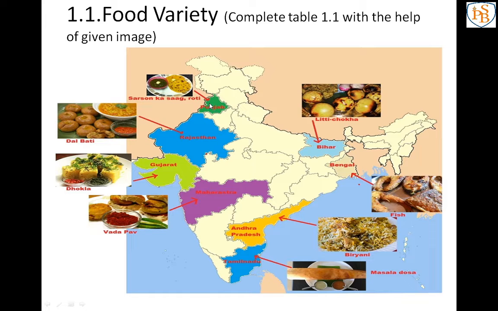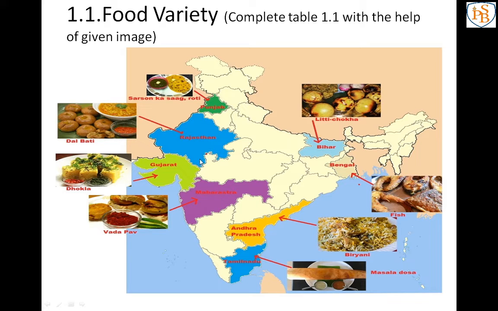So just see the map. Here is Punjab. Already I have mentioned here Punjab, Rajasthan, Gujarat, Maharashtra where we are living, Tamil Nadu, Andhra Pradesh, Bengal and Bihar. These are some main important states, so because of that I am giving these states. Already I have mentioned the pictures and the names of the food, that is in Punjab sarso ka saag, in Rajasthan dal bati, like that many pictures are there. Just read that picture, just read that name. These are some favorite or famous foods of those particular states.